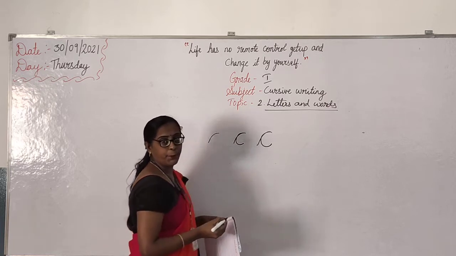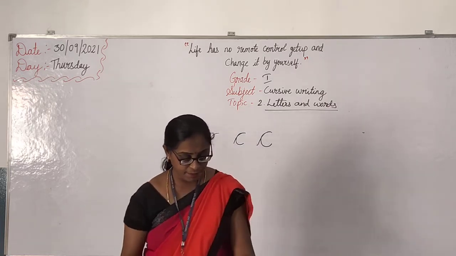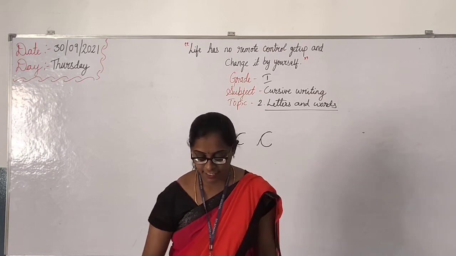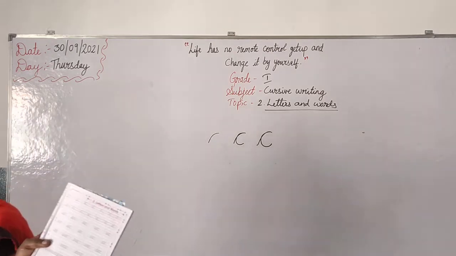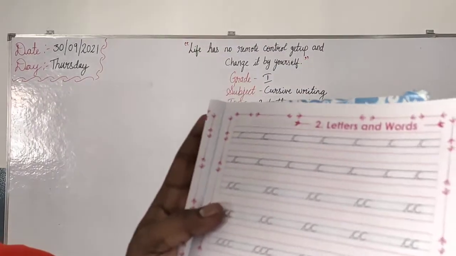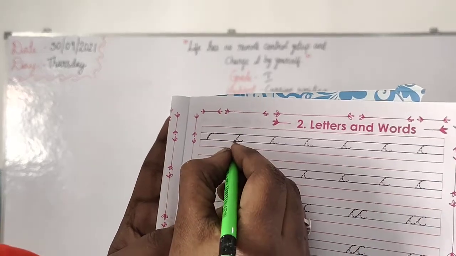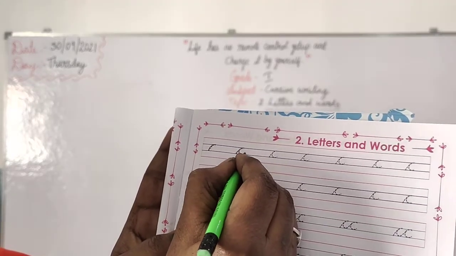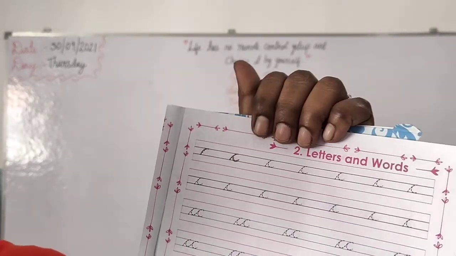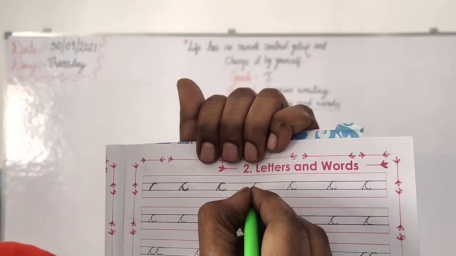Like this you can trace on that. I will show you. Trace on this itself, children. In the 4 lines, you should trace inside the blue line itself, because this is a small c.